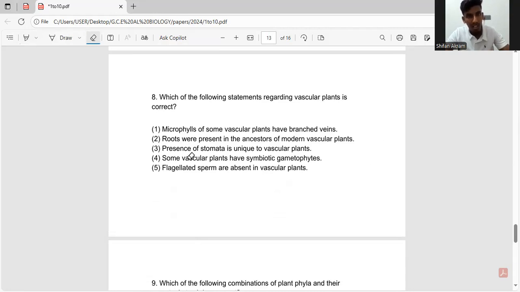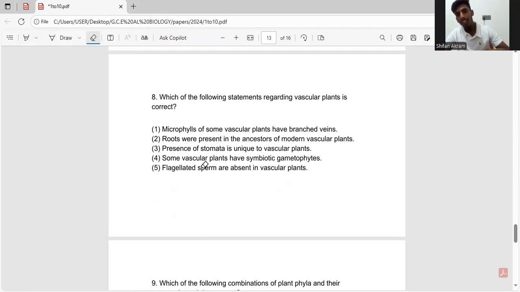Then they say roots were present in ancestors of modern vascular plants. Even though ancestors of modern vascular plants had xylem and phloem vessels and leaves, they didn't have roots. So we have to eliminate the second answer. The third answer is that the presence of stomata is unique to vascular plants.